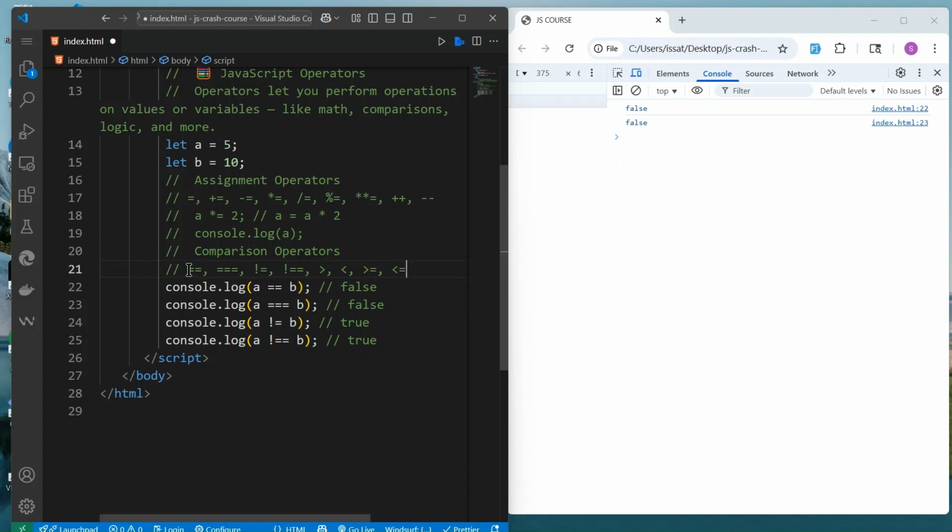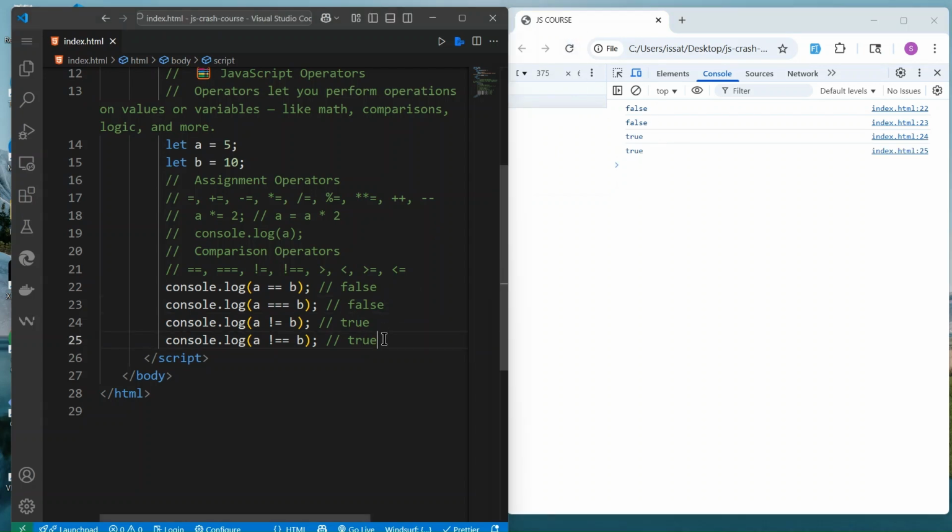This is what we have, these signs here. So if A is equal to B, we see that this is not the same value, so the answer is false. But if A is not equal to B, the answer is true. So if I reload, you'll see that here.